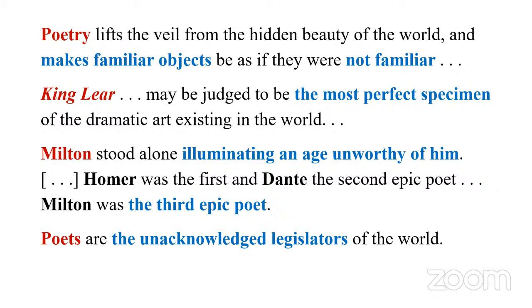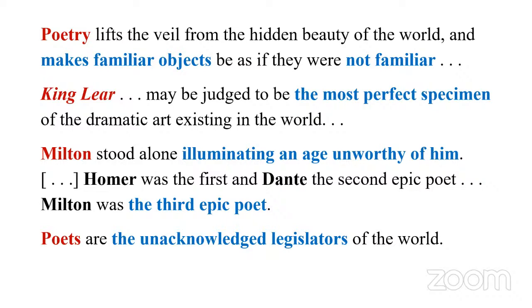Then another statement. He compares Milton with the other epic writers. He says, Homer was the first epic writer and Dante the second epic poet. Milton was the third epic poet. So this could be a question: What is the position given to Milton, the third epic poet? Or they could go for second epic poet. See, generally we go for Homer, then Virgil, but this time we have Dante, right? So that could be a twist.